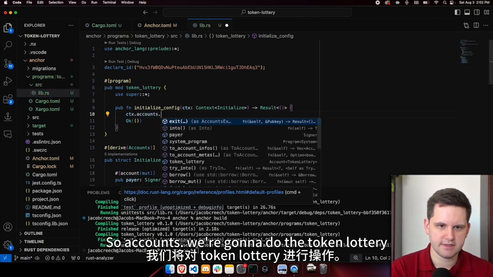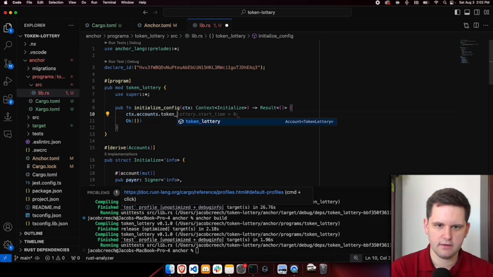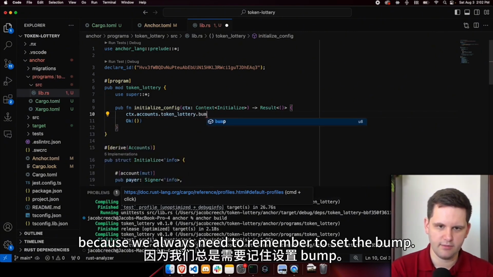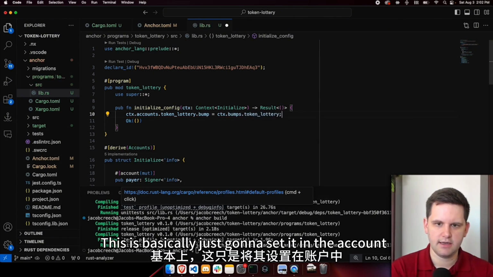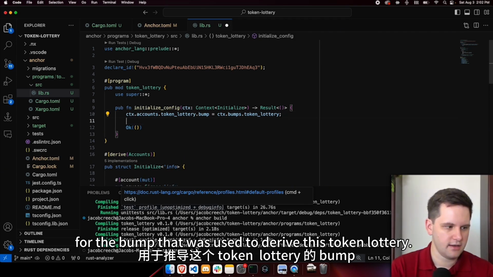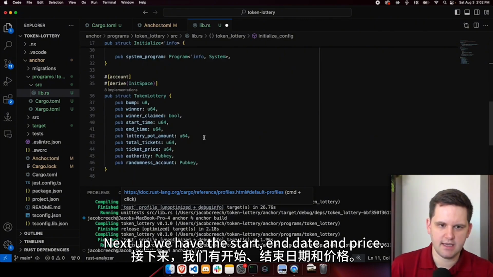So accounts dot, we're going to do the token lottery equals, we want to make the bump, because remember, we always need to remember to set the bump. We're going to do context.bumps.token lottery. This is basically just going to set it in the account for the bump that was used to derive this token lottery.